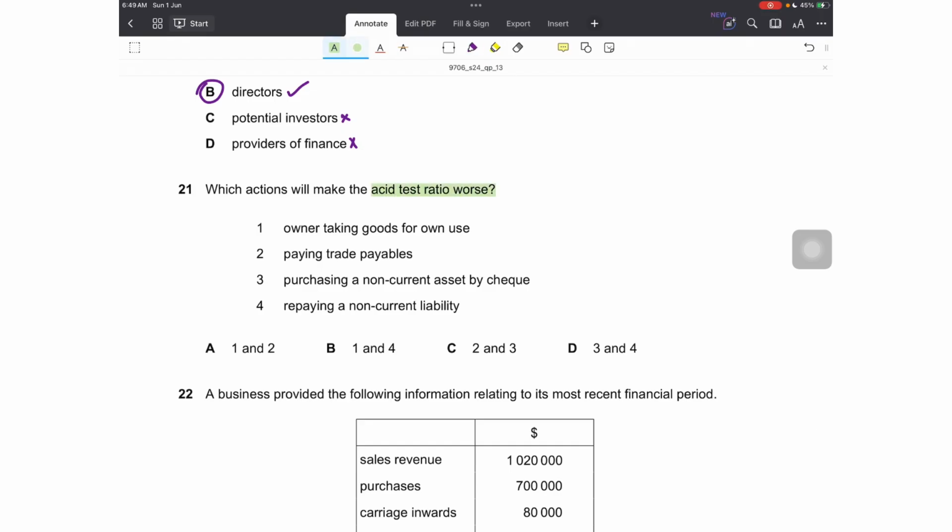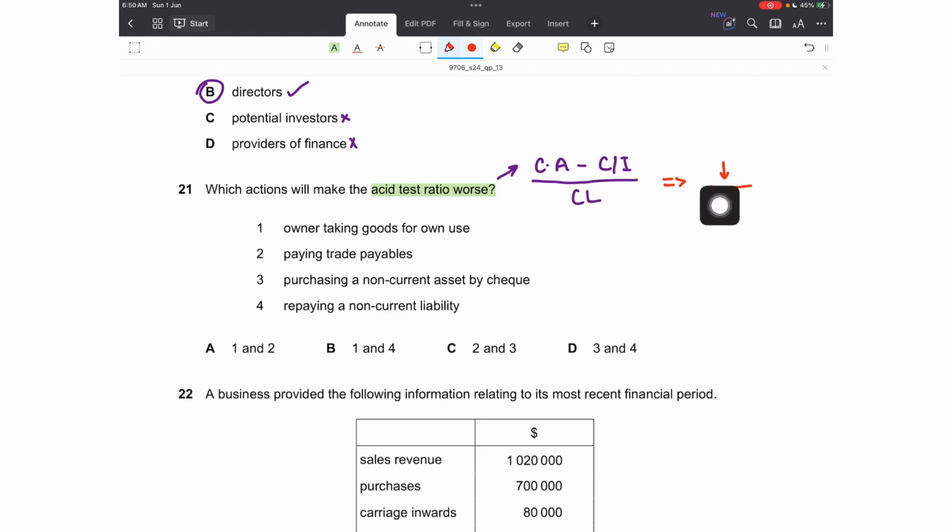Number 21. Which actions will make the asset test ratio worse? How is the asset test ratio calculated? Current assets minus closing inventory upon current liabilities, right? So it shows the most liquid assets of the business after eliminating the least liquid asset, that is closing inventory. So how can this become worse? Let's see the effect on each. On a broader level, if my numerator decreases and or my denominator increases, that will reduce the asset test ratio and make it worse, right?